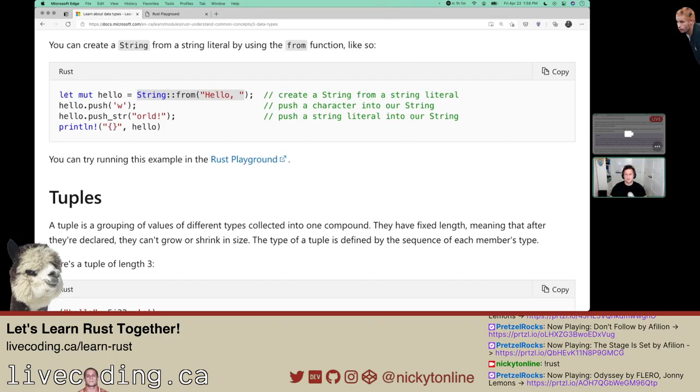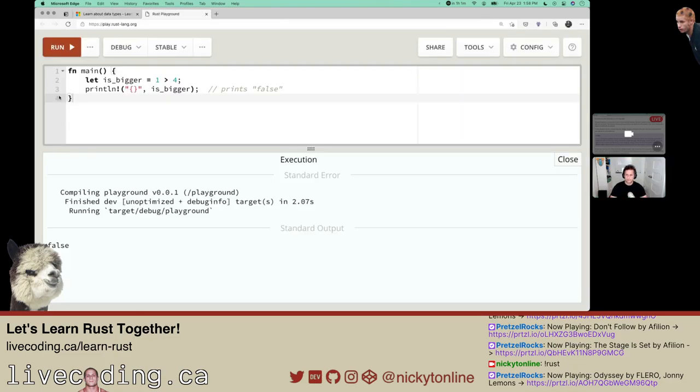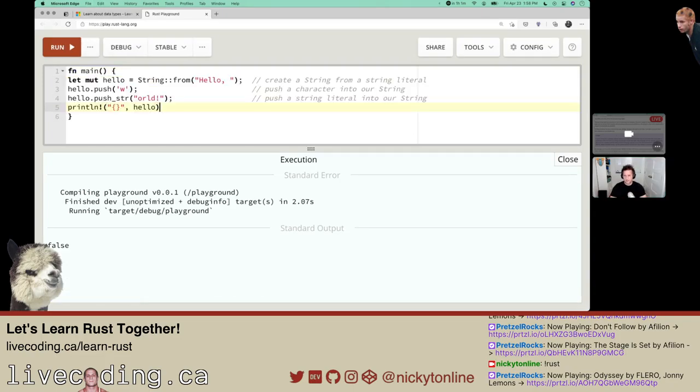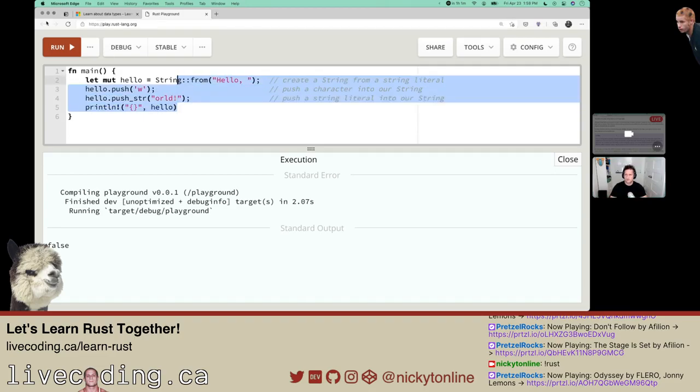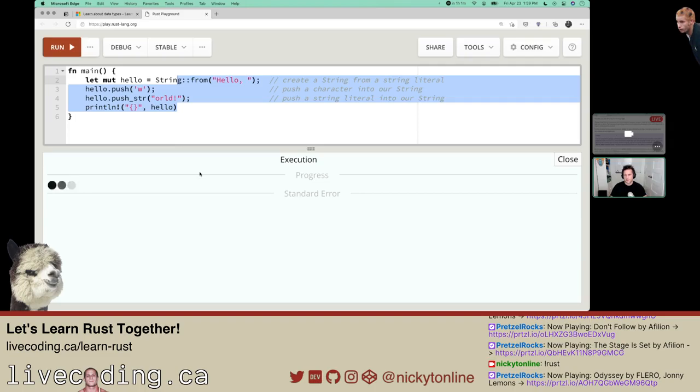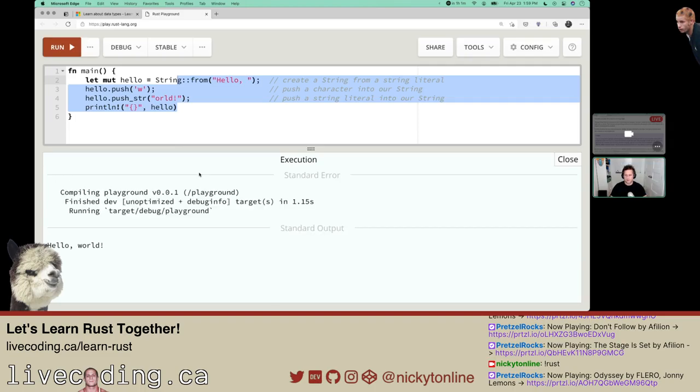Then we can modify it, so we can push a W to it, and then ORLD, we can push a string, just different methods. When you output it, it should say hello world. Let's put that in main and run that. We should see hello world exclamation mark.